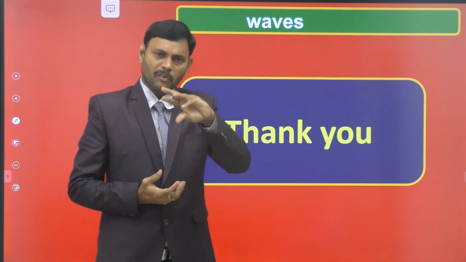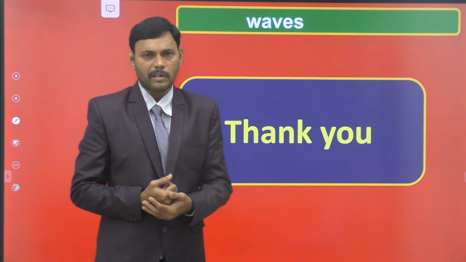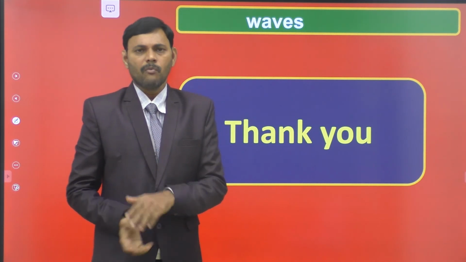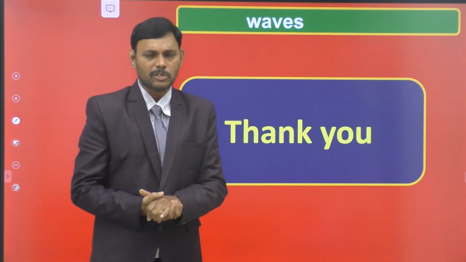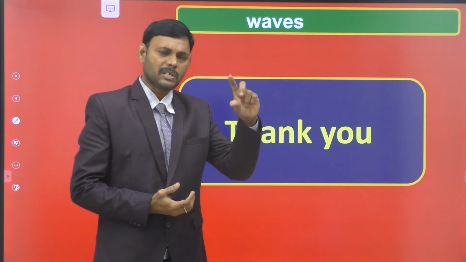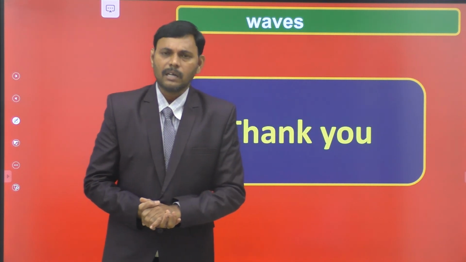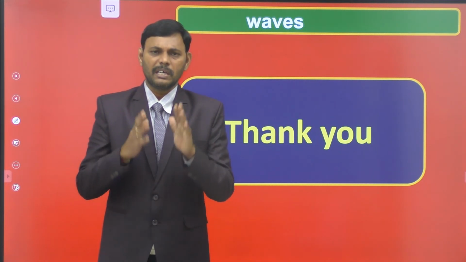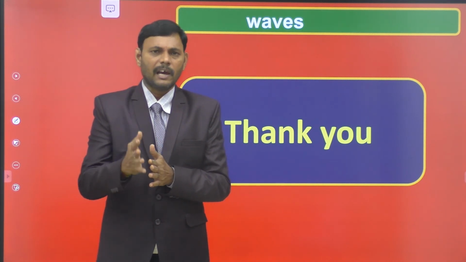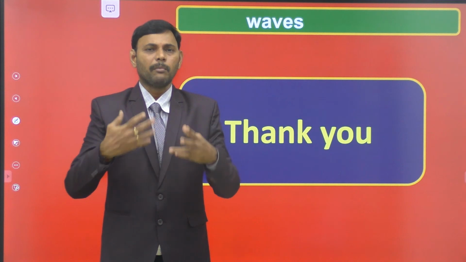Odd number multiples of V by 4L are the frequencies of the closed tube, and the formulas connected to them. And one important application of the closed tube is to calculate the velocity of sound by the resonance column method. And we discussed one very important concept of beats, as well as mathematical analysis of beats, and problems belonging to beats.